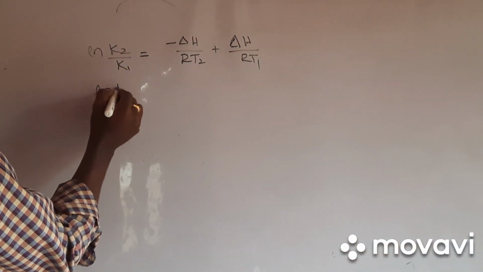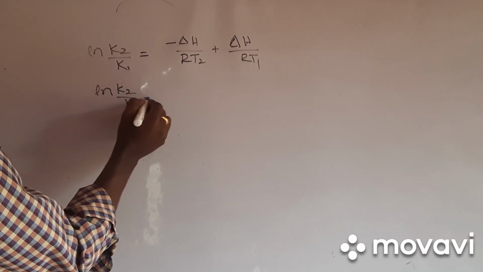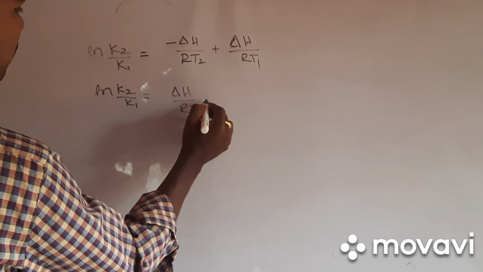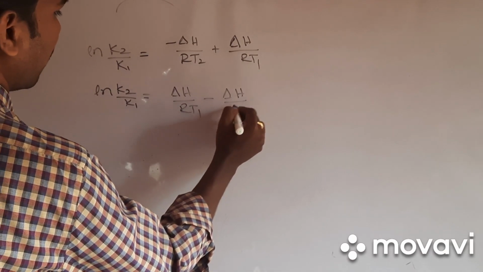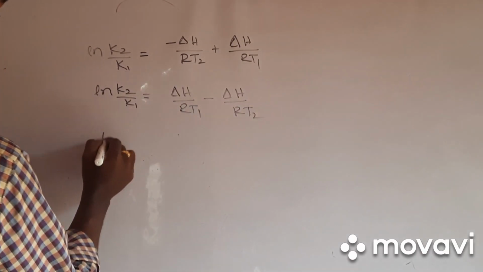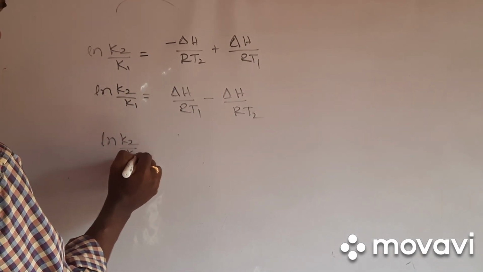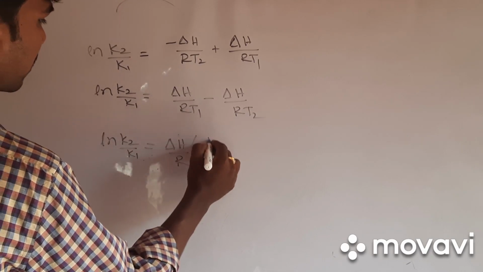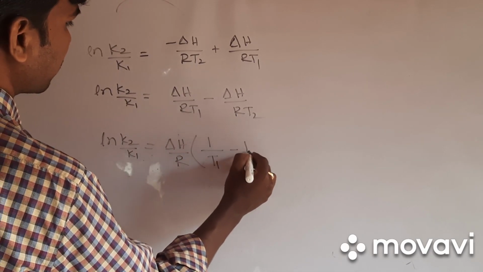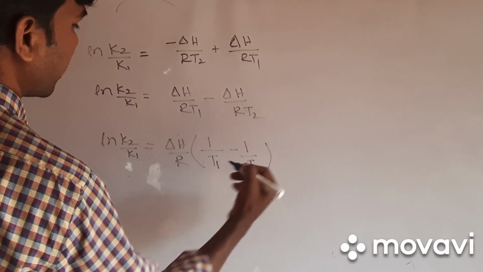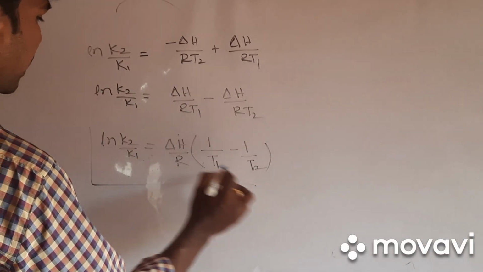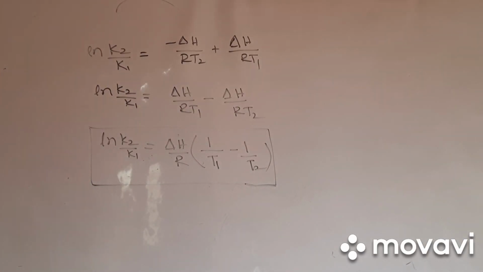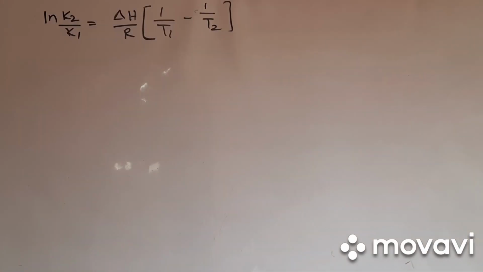So ln K2 by K1 is equal to delta H by RT1 minus delta H by RT2. Delta H by R is common, so ln K2 upon K1 is equal to delta H by R into 1 by T1 minus 1 by T2. This is the relation between temperature and equilibrium constant.